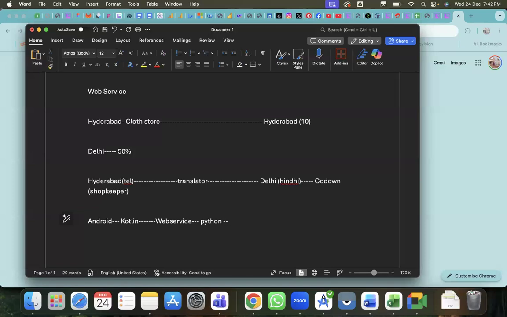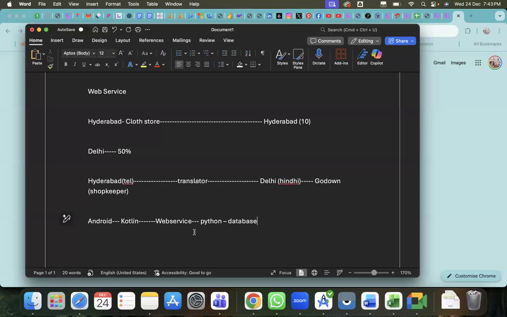Then the Python people, the backend people, will convert that again. They will read the web service format, convert that into Python, and check that data with the database. Here, the database is nothing but the godown, Python is nothing but the local language, the web service is nothing but the translator, and Kotlin is nothing but Telugu. In this way, every communication happens.